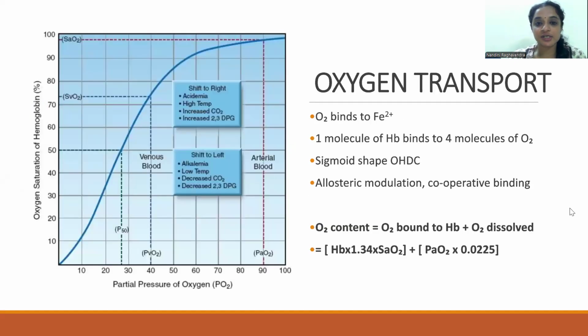Talking about oxygen transport, oxygen binds to the ferrous atom. One molecule of hemoglobin binds to 4 molecules of oxygen. There is a characteristic sigmoid shape of the oxygen hemoglobin dissociation curve, which shows the percentage of oxygen saturation of hemoglobin against the partial pressure of oxygen. The sigmoid shape occurs because of the cooperative binding of oxygen to hemoglobin.